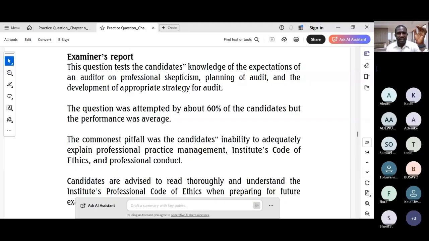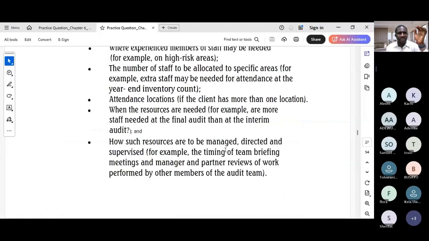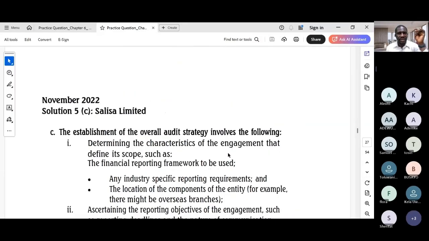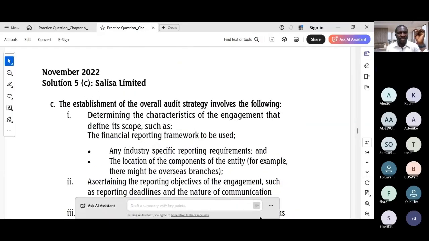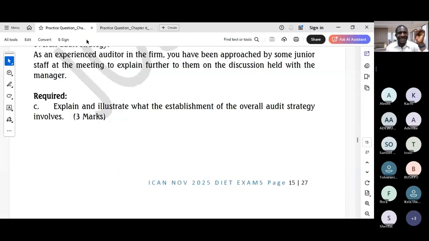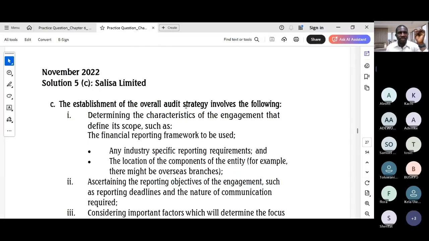So what do we write? How do we write it? It's a 3-mark question, but then what do we write and how do we write it? So you see the question asks us to explain and illustrate. That's the prompt. Explain and illustrate. So don't forget that. And it means we need to establish the overall strategy involved, and it requires us to define the concept and provide specific examples.